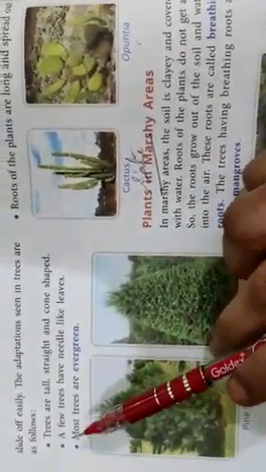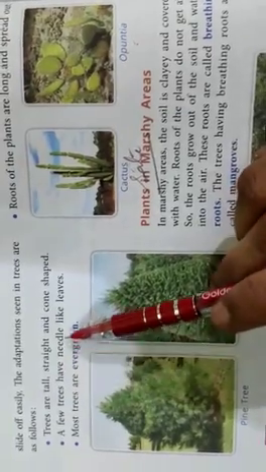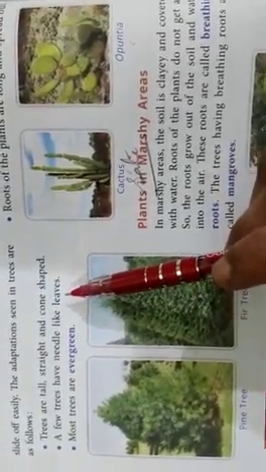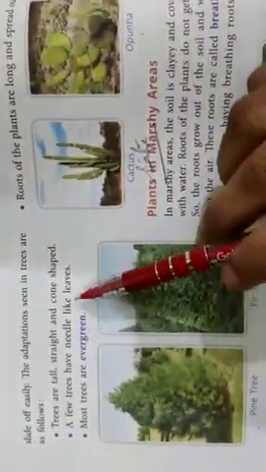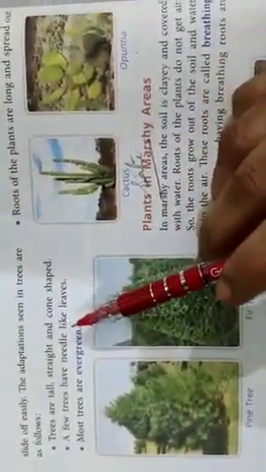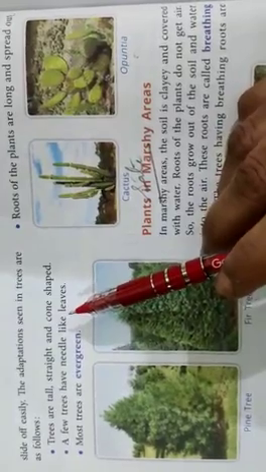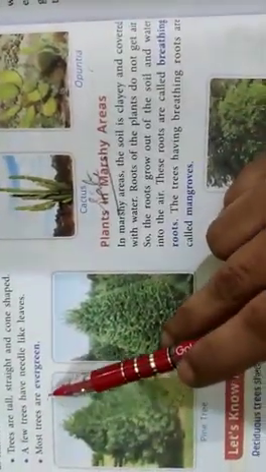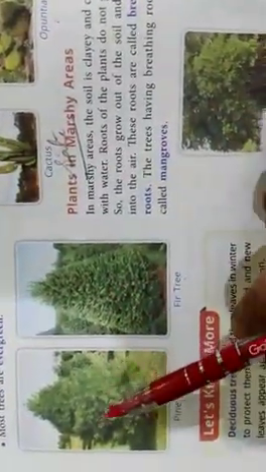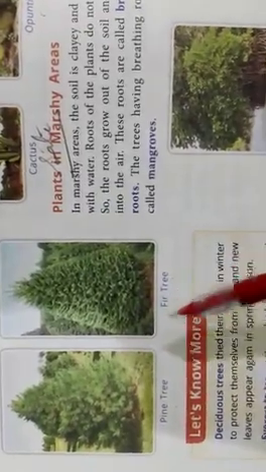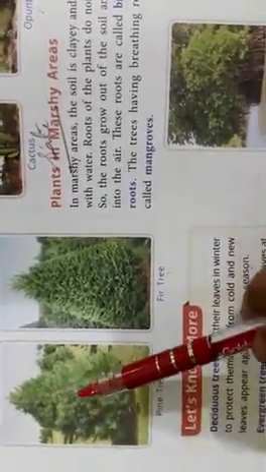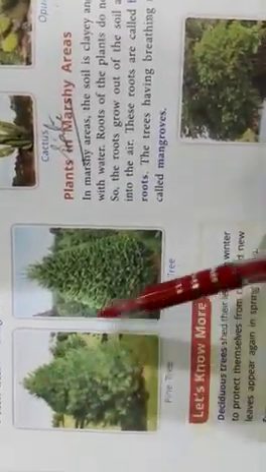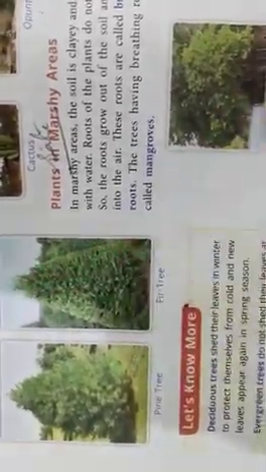Now the second adaptation is, a few trees have needle-like leaves. Yes, their leaves are not like the big tree, broad and big leaves. So a few trees have needle-like leaves. You can see in the picture, and most leaves are evergreen. You can see the picture here, pine tree and fir tree. Their leaves are needle-like and they are conical in shape. This is the conical shape.